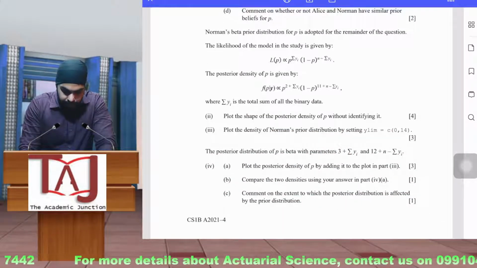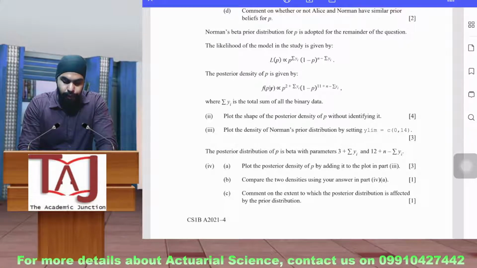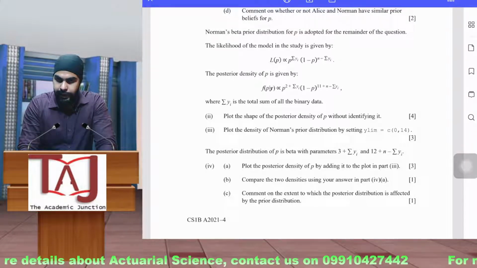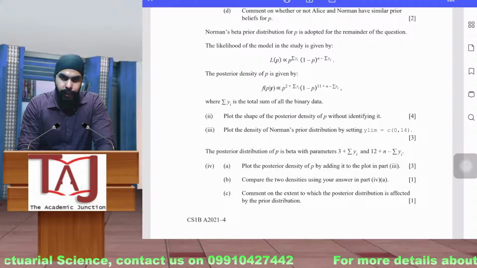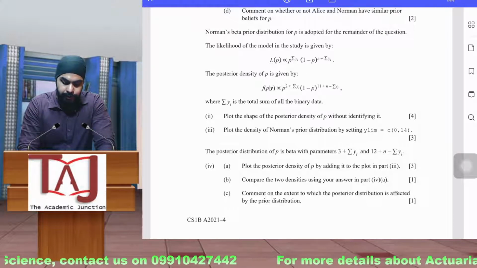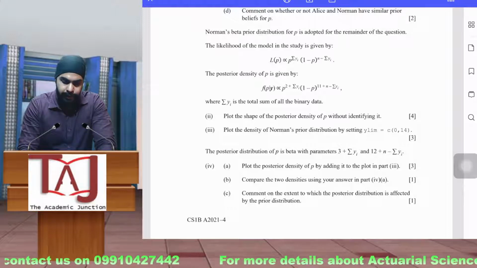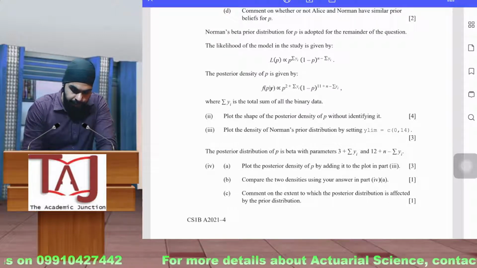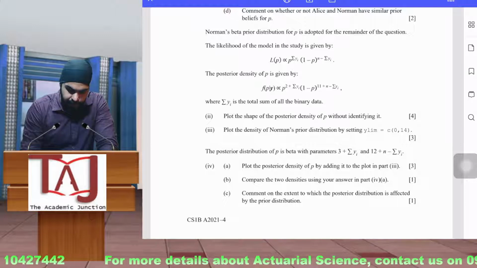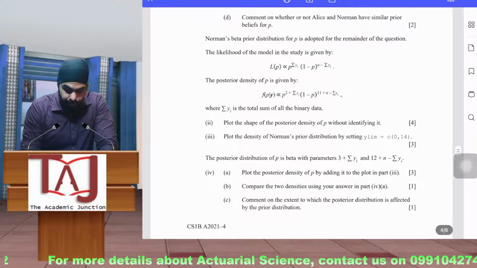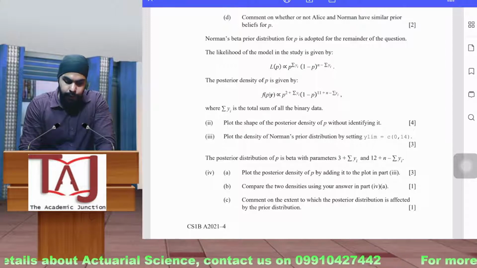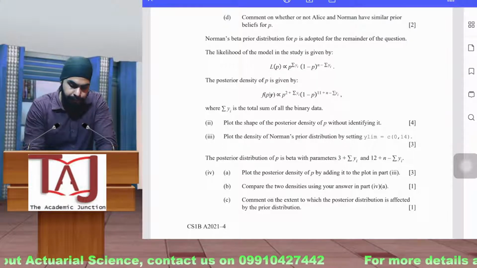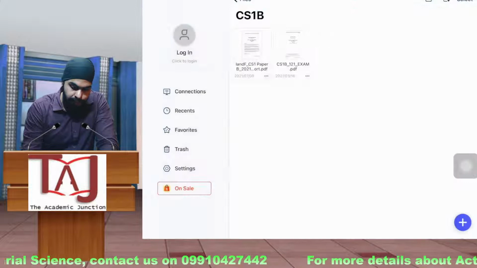And then we have to plot the shape of the posterior density of P without identifying it. So basically you don't have to identify whether it is beta, gamma or what. You just have to plot it and identify the shape. So let's check the other third part as well, and then we will move to the answers for this. Plot the density of Norman's prior distribution by setting the y limit. Okay, let's move to the answers now.